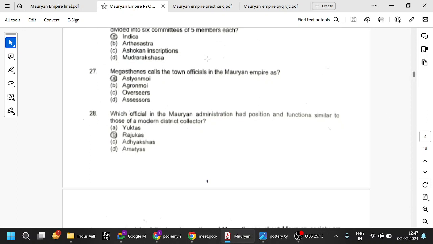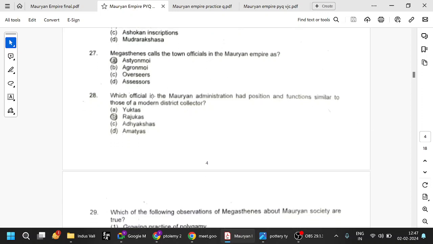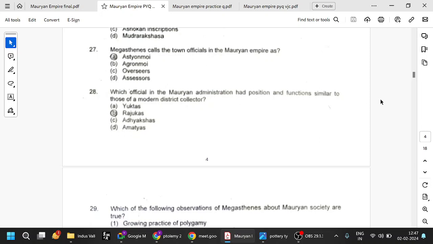Megasthenes calls the town officials in the Mauryan Empire Astynomoi. Okay, no problem. Which official in the Mauryan administration had a position and function similar to those of a district collector? Rajuka. So village level, Gramika; district level, Rajukas. Okay, Amatyas are still higher, almost like ministers, etc. Yuktas are also higher. We have seen all that.